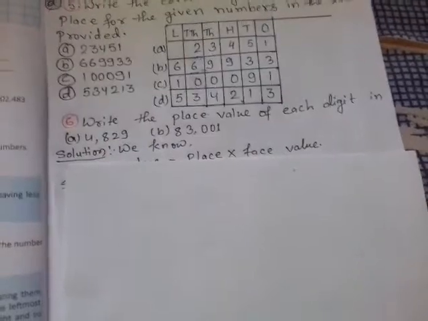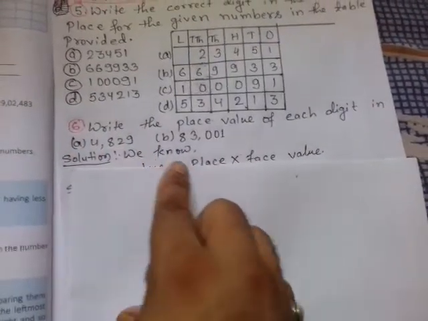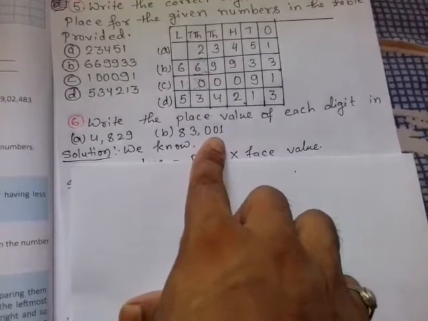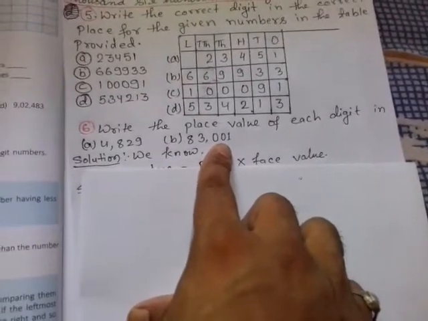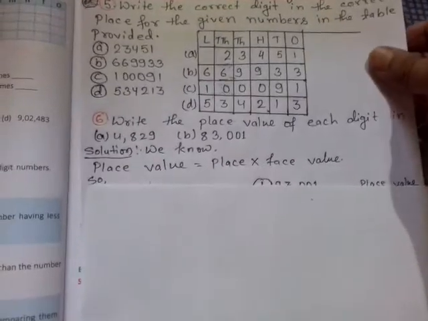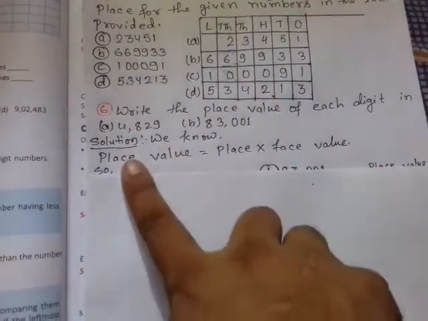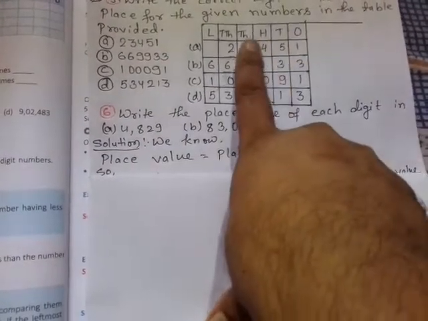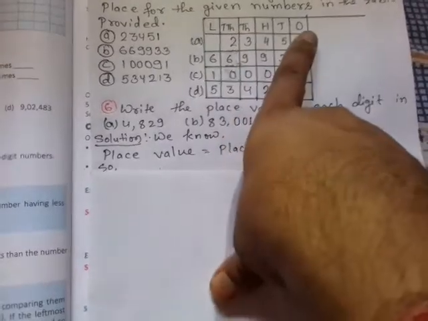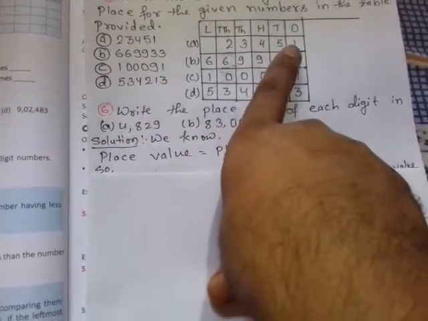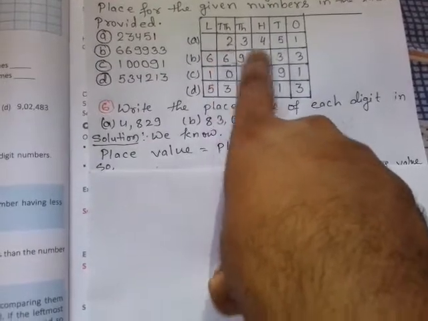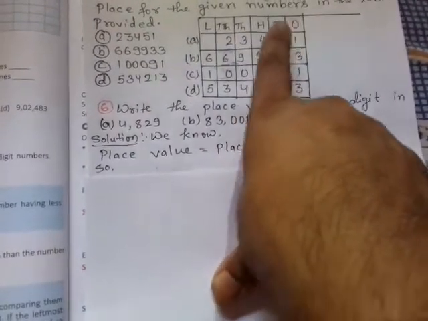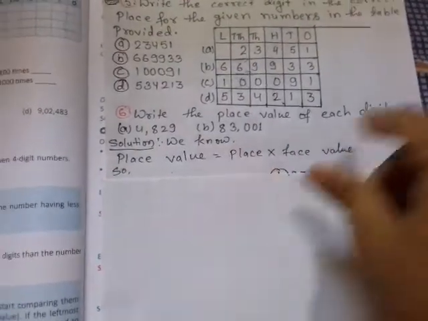Now the 6th question: write the place value of each digit in 4,829 and 83,001. As you remember, last time also while explaining on the board, I had explained: place value is equal to place into face value. These ones, tens, 100, 1000, 10,000, lakh, these are places. And face values are 1, 5, 4, 3, 2. These are the face values. So when we multiply the face value with the place, we will get the place value.